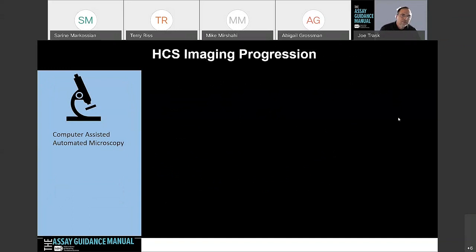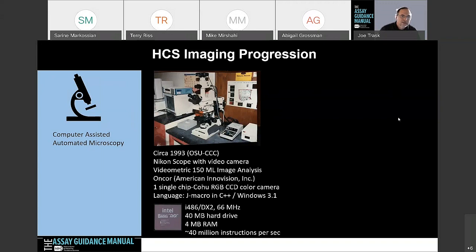So I just want to mention a little progression of high content over the years. When we first started in this discipline of technology, we used to call it computer-assisted automated microscopy. This is a picture I had from 1993 when I was at the Ohio State University Comprehensive Cancer Center, where we had a Nikon scope hooked up to a video camera. So a very slow and low resolution camera, but it was an automated image analysis system.